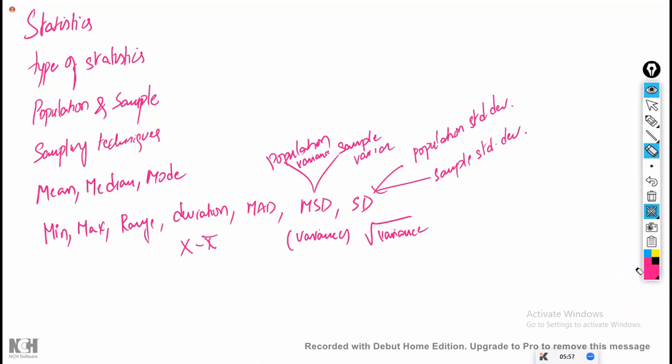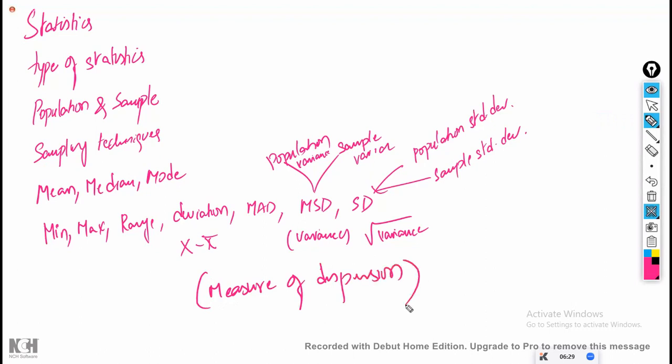Now, these are the things which we have discussed in the last class. The mean, median, mode is the first business moment, and this comes under the second business moment, where mean, median, mode are considered as measures of central tendency. Minimum, maximum, range, deviation, absolute deviation, standard deviation and variance all come under measures of dispersion.